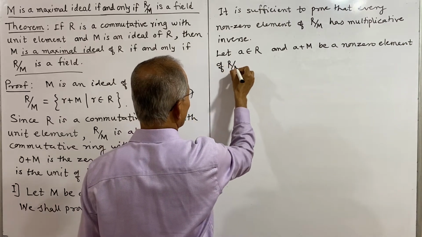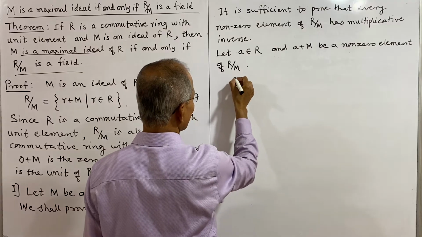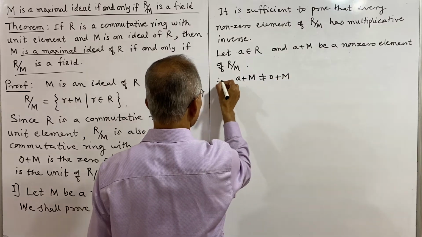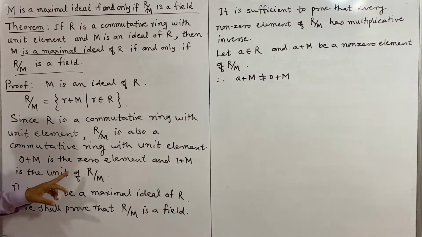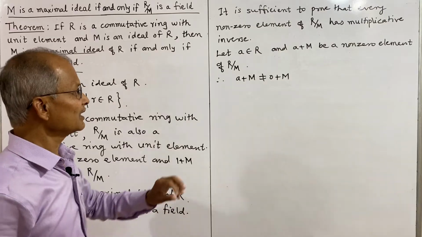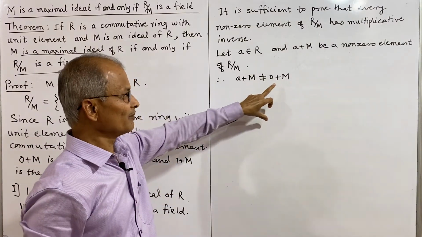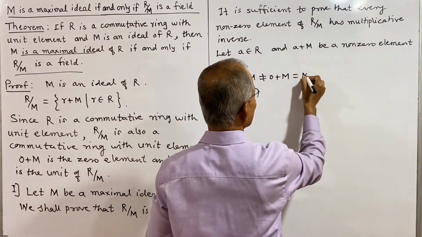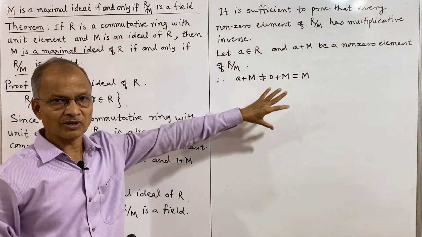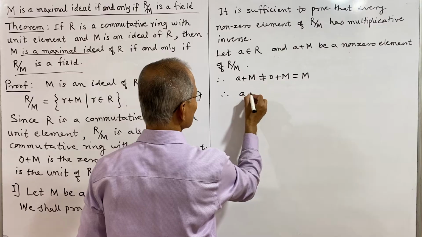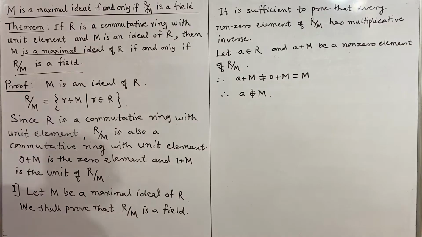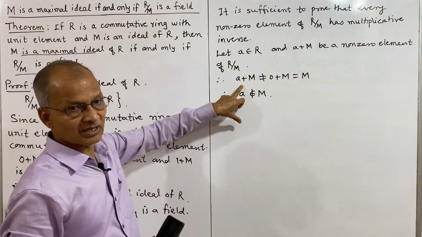So it is non-zero means what? A plus M is not equal to 0 plus M, because we have written here that 0 plus M is the zero element of R by M. And that's why A does not belong to M, since 0 plus M is simply M. So A plus M is not equal to M means A does not belong to M, otherwise A plus M will be equal to M. So we have here A belongs to R but A does not belong to M, and we shall show that this A plus M has a multiplicative inverse.